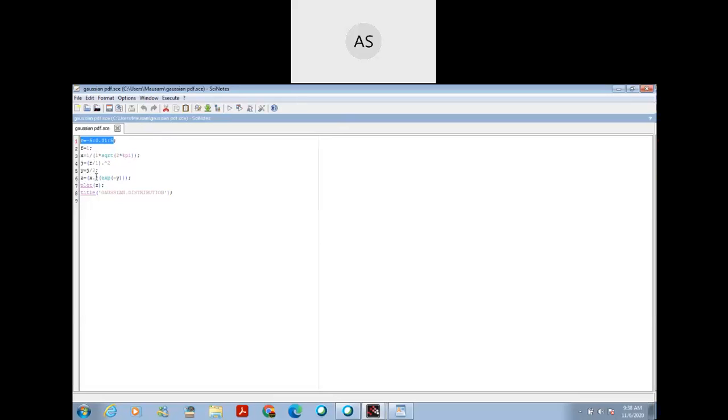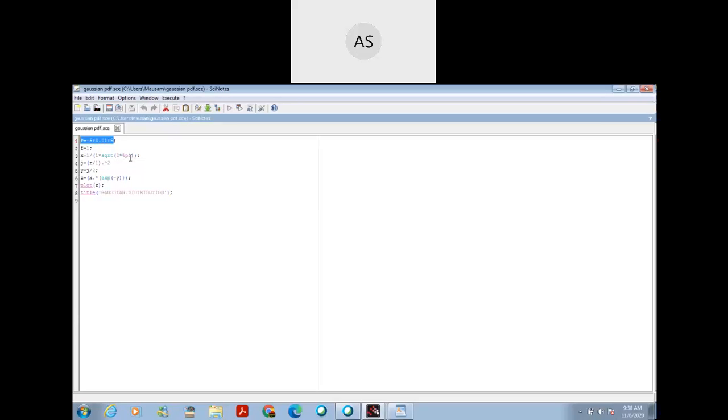So start from this line. z is equal to x multiplied by exponential minus y. The value of x is 1 divided by 1 multiplied by square root of 2 pi. Here percentage pi means pi.